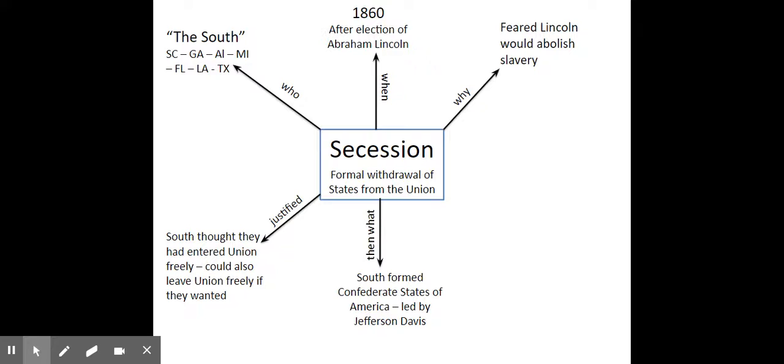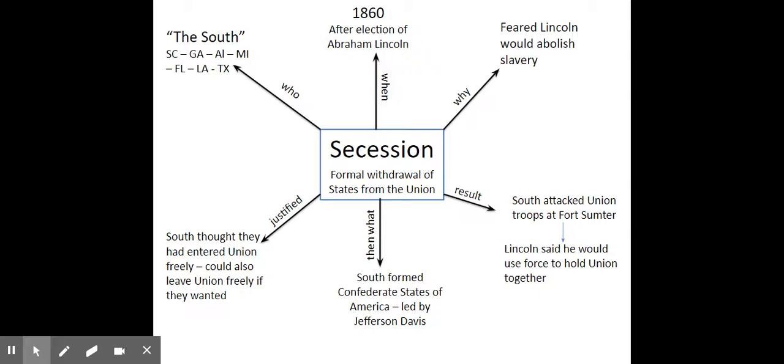Now, what ends up happening is the South attacks the Union troops at Fort Sumter. The South is going to claim Lincoln's resupplying as an act of war, even though he says, no, it's not. I'm just resupplying the fort. I'm sending in blankets and medicine. I'm not sending in reinforcements or weapons or anything like that. I'm just sending necessary supplies to the troops. But he also says, I'm going to use force to hold the Union together.